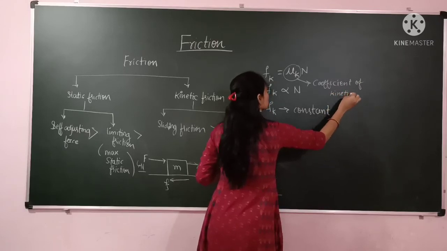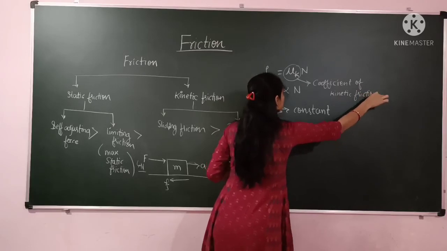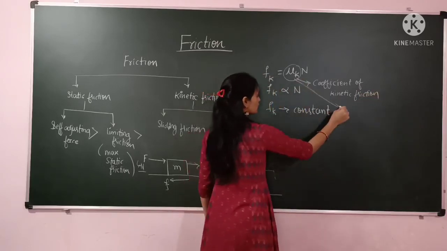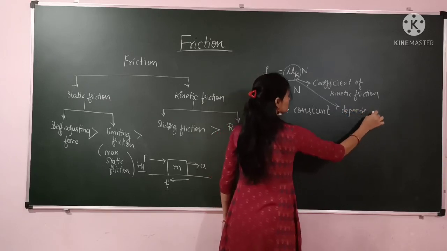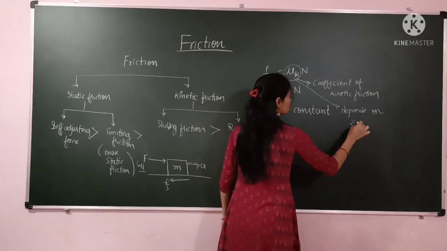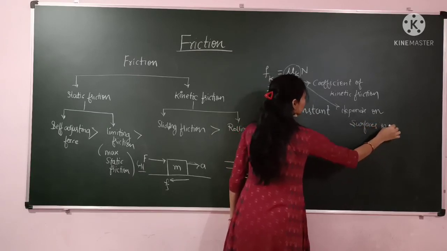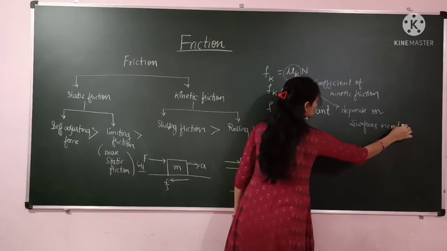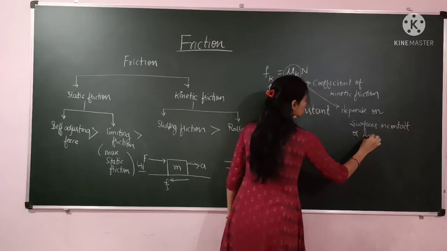This depends on the surfaces in contact, or the nature of the surfaces.